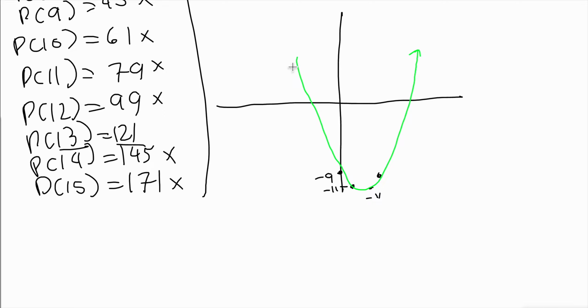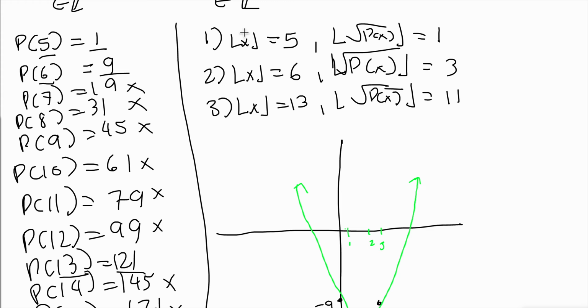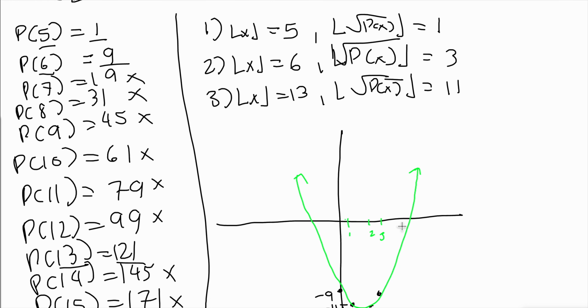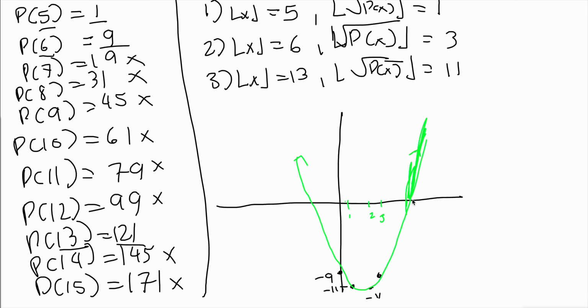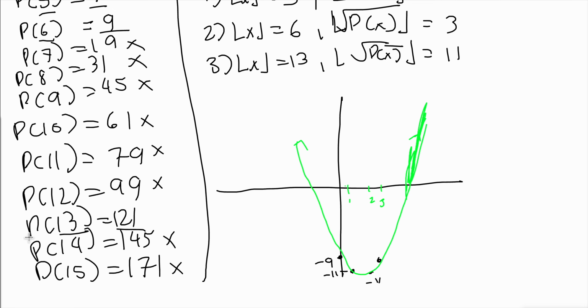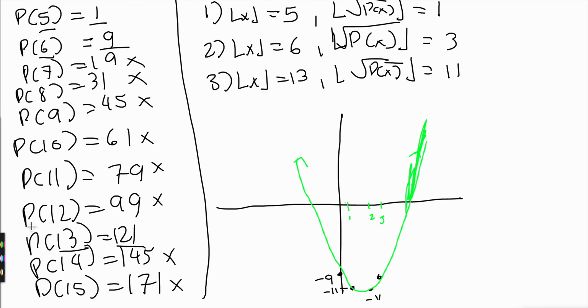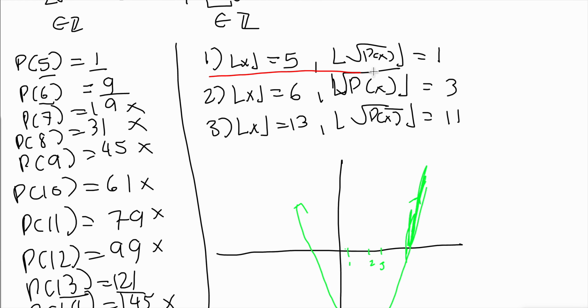Something like that, where this is 0, this is 1, this is 2, this is 3, and so on. And what's really important is that for 5, 6, and 13, we're always on this side of the parabola right here. And so it's just a strictly increasing function on that side of the parabola. So back to our cases. Let's start with case 1.